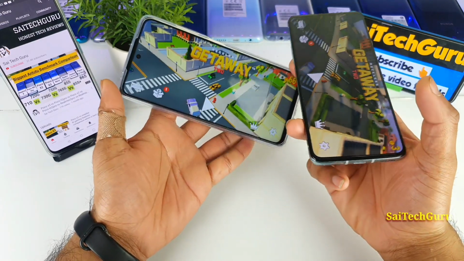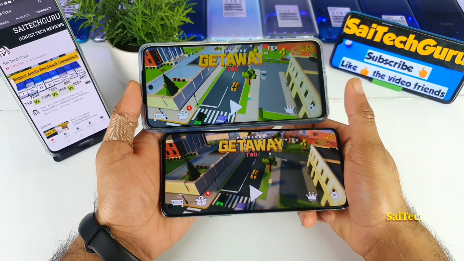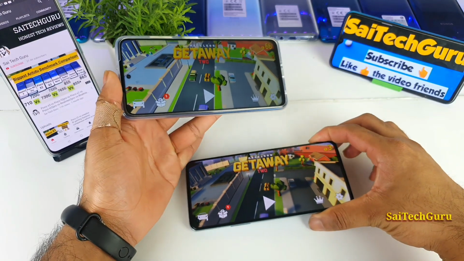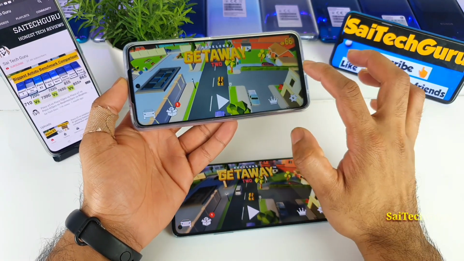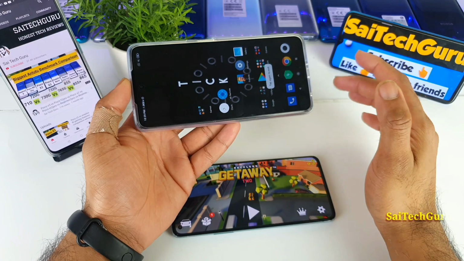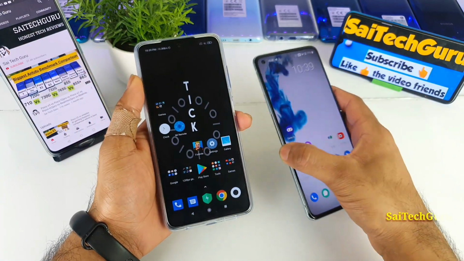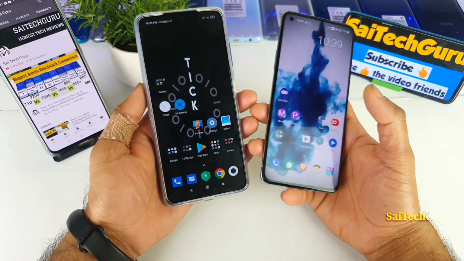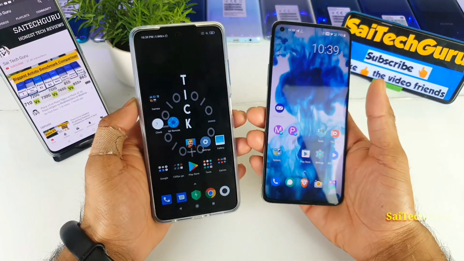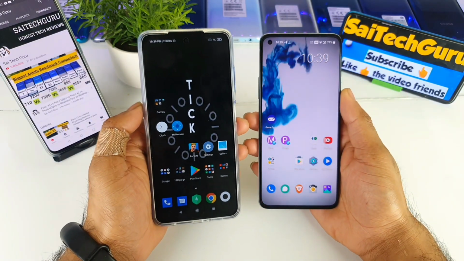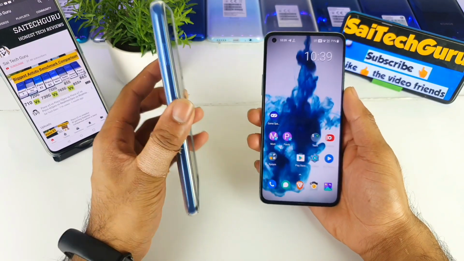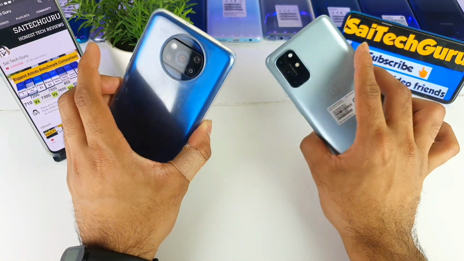And in terms of the opening speeds, I think out of five, four games are slightly close to each other. There are only a few games, like Asphalt 9 and this game, with a little bit of delay. That is not that big a delay, friends. There's only a minute delay, close to 2 to 3 seconds. You won't even notice that kind of delay. So that's a quick speed test comparison between the Poco X3 and the OnePlus 8T device.